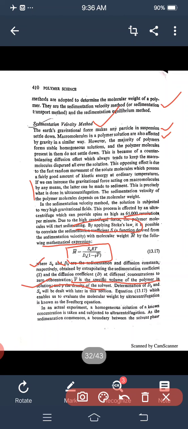The determination of D0, the diffusion coefficient, and S, the sedimentation coefficient, will be dealt with later in this section.